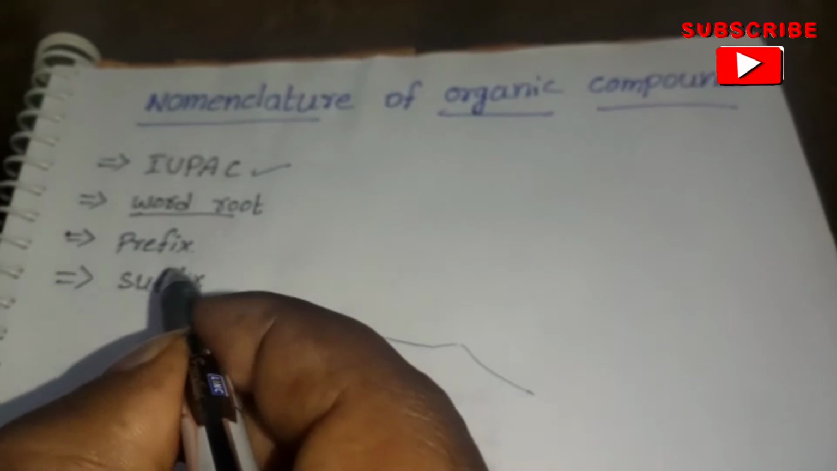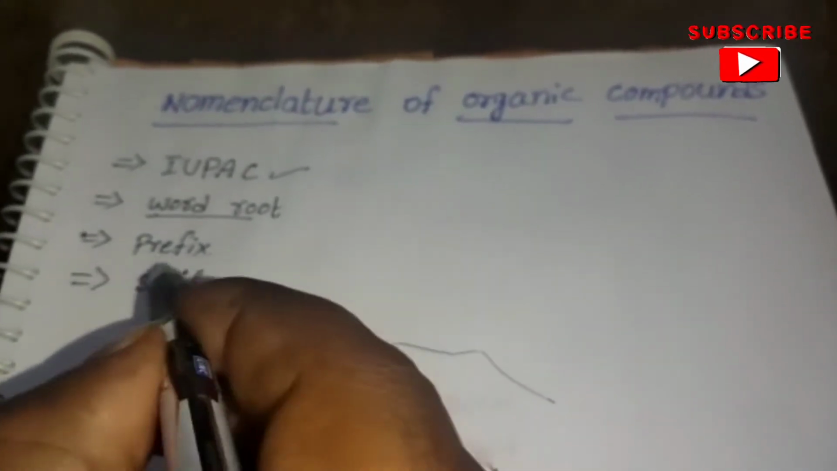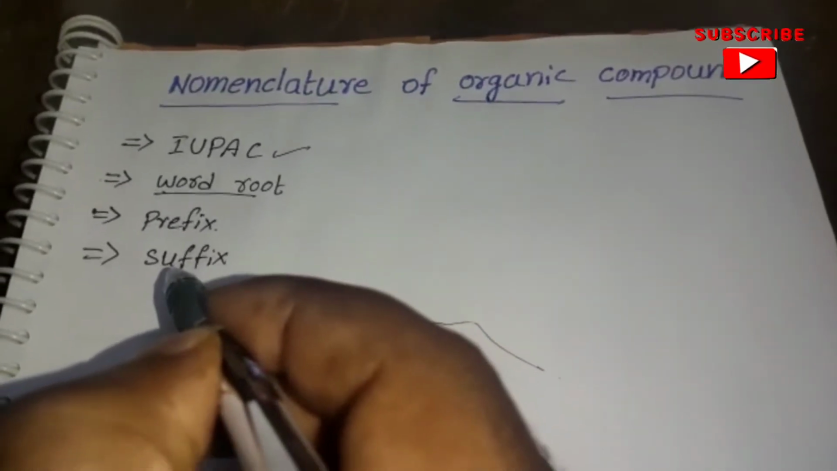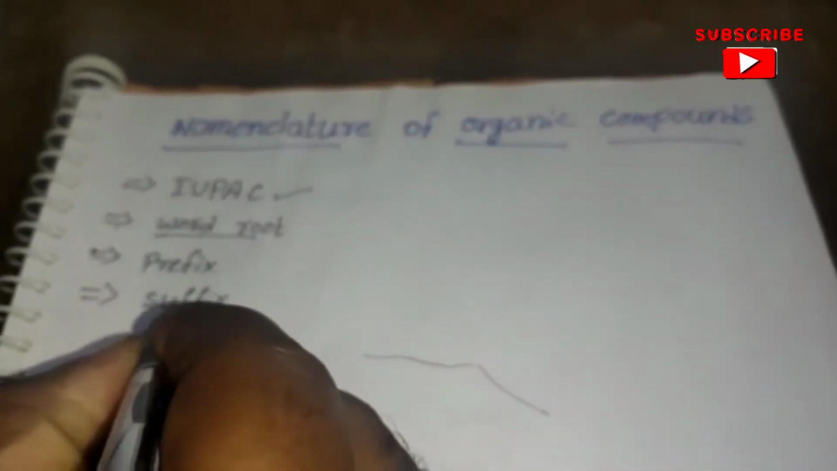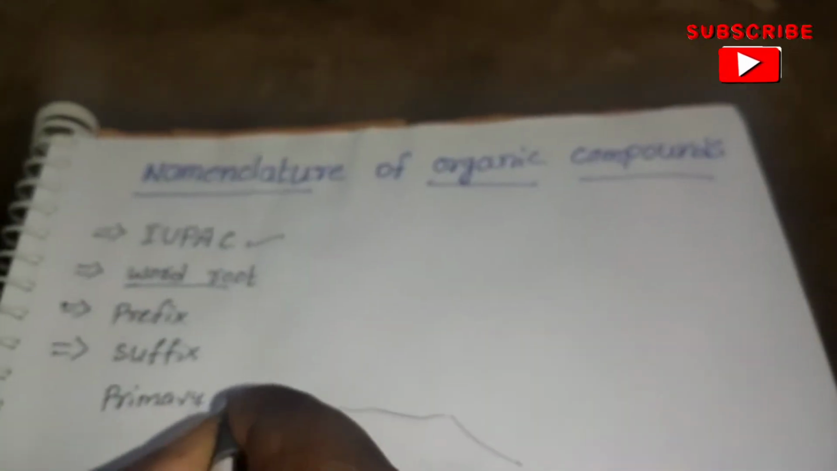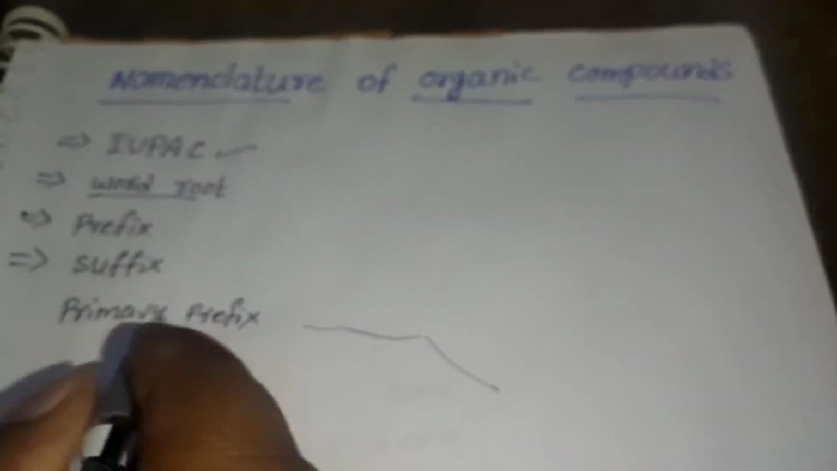After the root word there are two parts: one is the prefix and the second one is the suffix. So what is the prefix? The prefix again has two parts: one is the primary prefix and the second one is the secondary prefix.